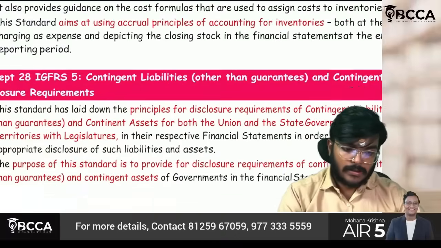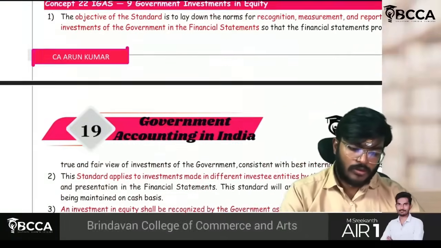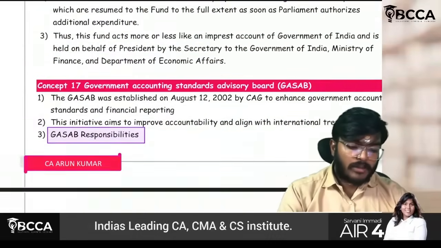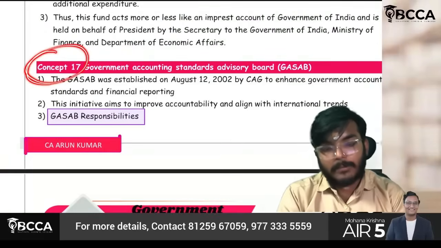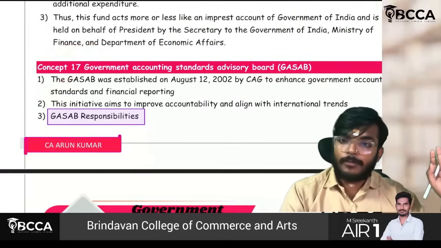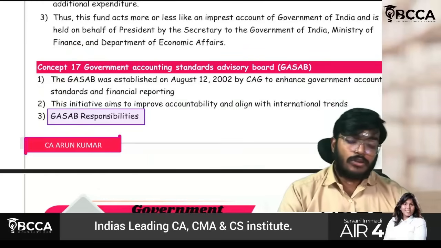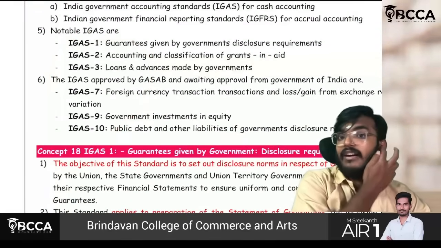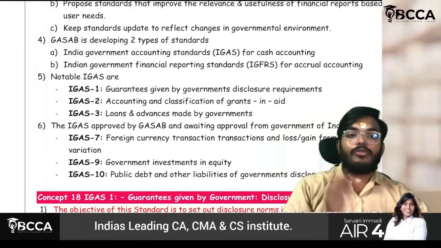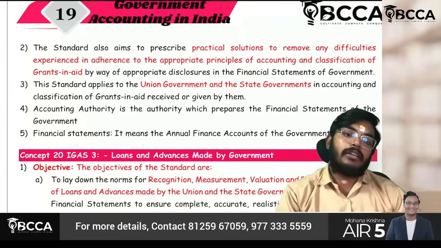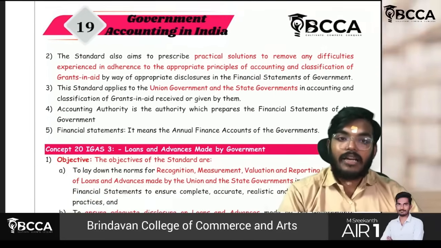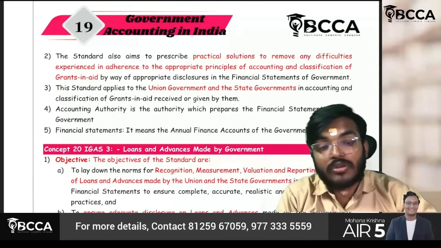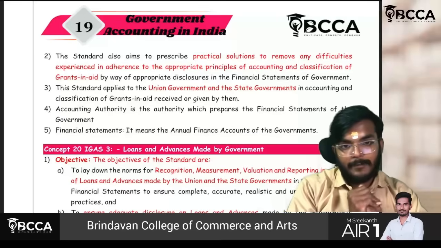So with this, we have completed everything with respect to government accounting. As I have said, from concept number 17, GASAB, everything is important. You have to go through IGAS 1, 2, 3, 7, 9, 10. This you have to definitely follow. IGFRS also, whatever the IGFRS are there, you also have to follow. Just remember the names, aram se you can write the content. But in order to write that, at least you should have revised it 2 to 3 times. From MCQ purpose also this is important. Even from a theoretical perspective, compulsory questions they are going to ask. Okay? Fine.